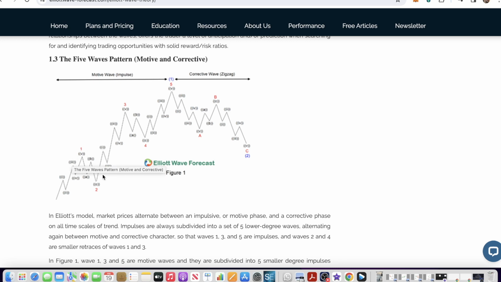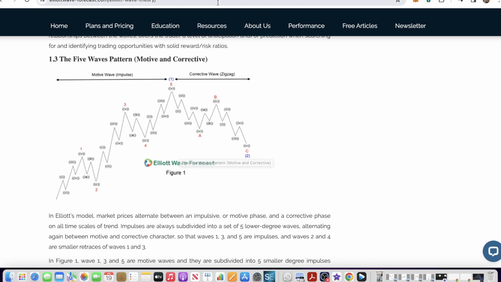Usually in the Elliott wave theory, we have five waves up and then three waves down. It could form as ABC. Each of these waves could have another five within it, and when it's going down, it could be three waves down, another smaller ABC. So 1, 2, 3, 4, 5, and once it peaks, it starts going back down. It could be a lot sharper than what it shows here. This is just an example.